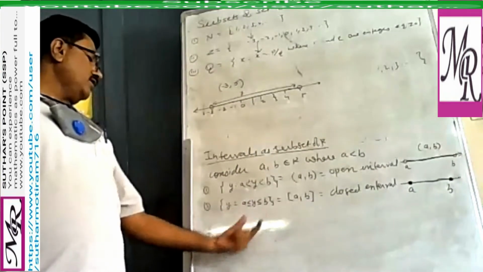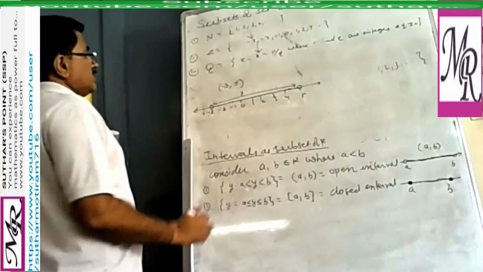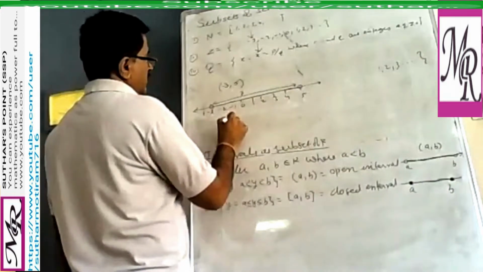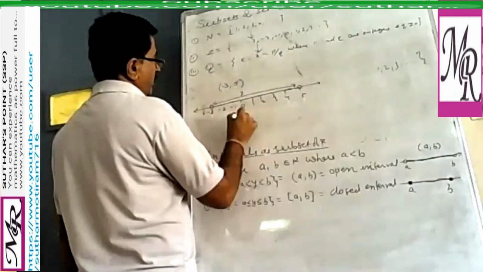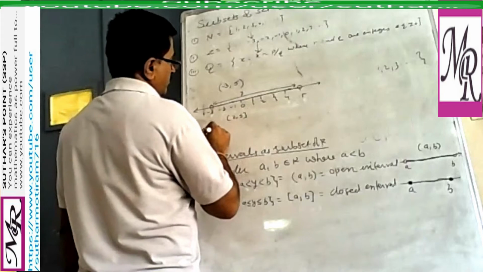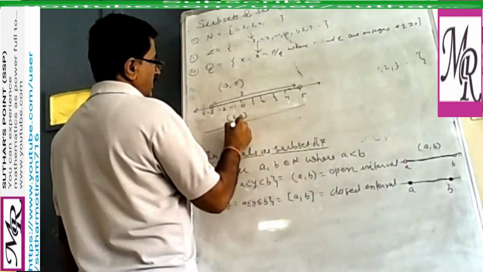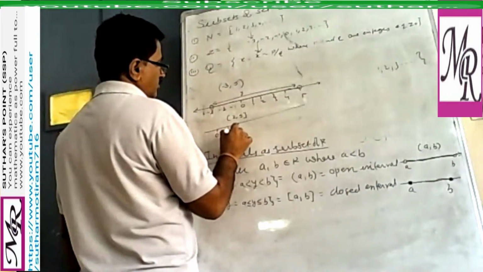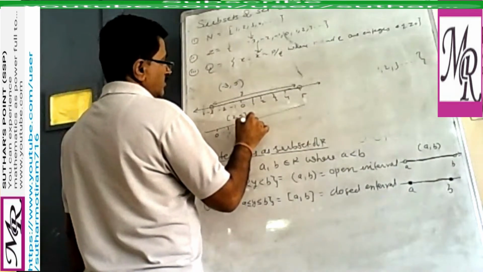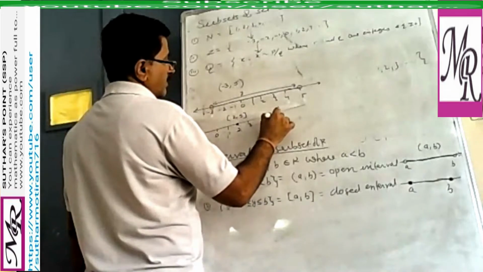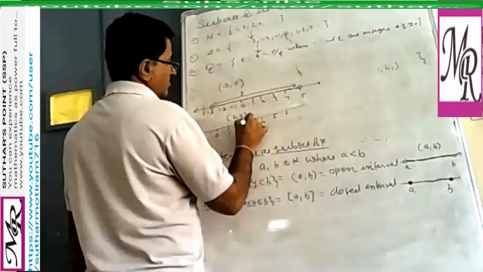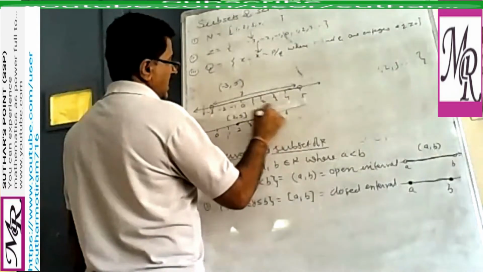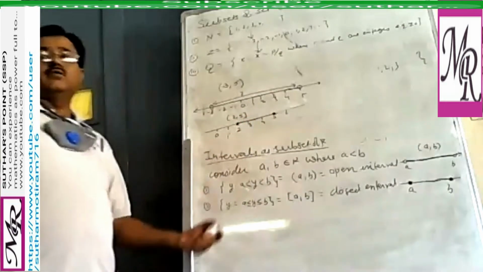So this type of interval is known as closed. Suppose you take [2, 5]. If you represent the position on the number line, then this will include 2 also.